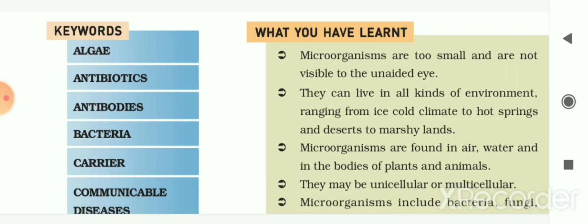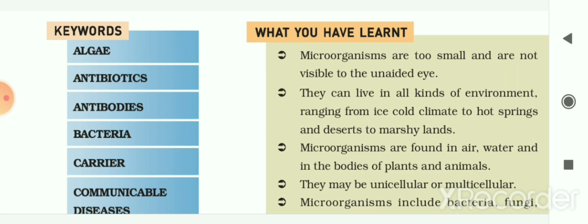We had seen communicable disease. Microbial diseases that can spread from an infected person to a healthy person through air, water, food or physical contact are called communicable diseases. Examples of such diseases are common cold, cholera and tuberculosis. Then we had seen carriers of communicable diseases. Some insects and other animals which are responsible for spreading pathogenic microbes are called carriers.